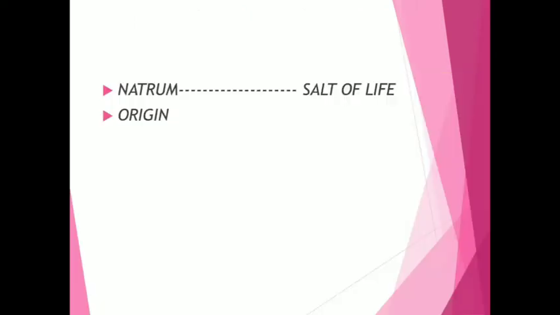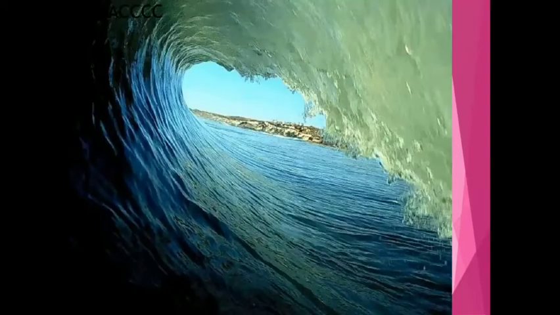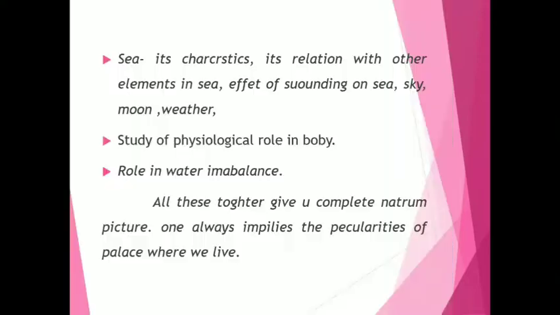So natrum is also called the salt of life, and its origin is the sea. So the origin of natrum is the sea. About the sea: the characteristics of the sea, its relation with other elements in the sea, effects of its surroundings, sky, moon, weather, study of physiological role in the body, role in water imbalance.